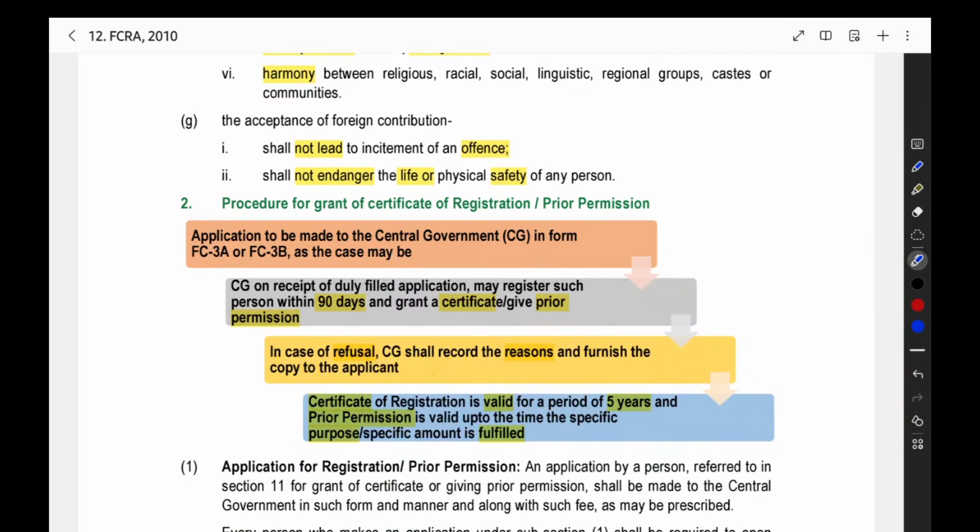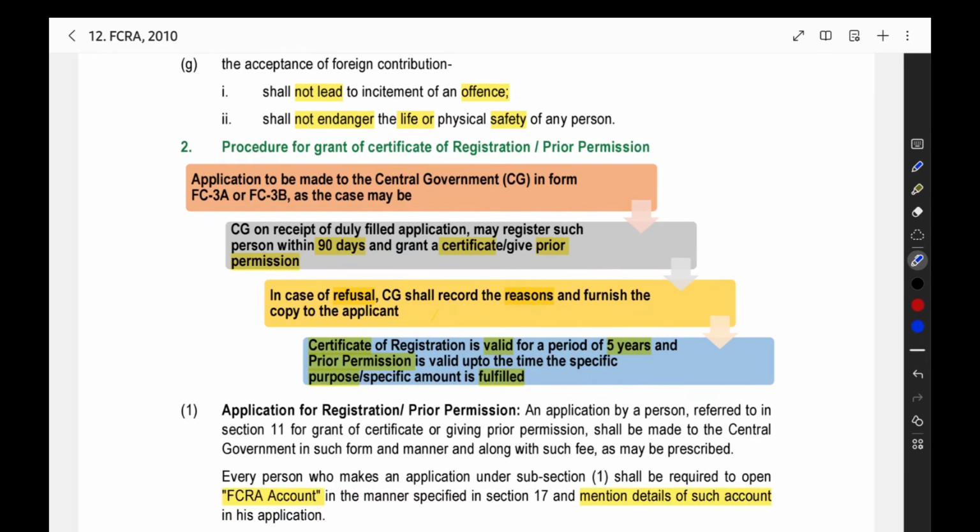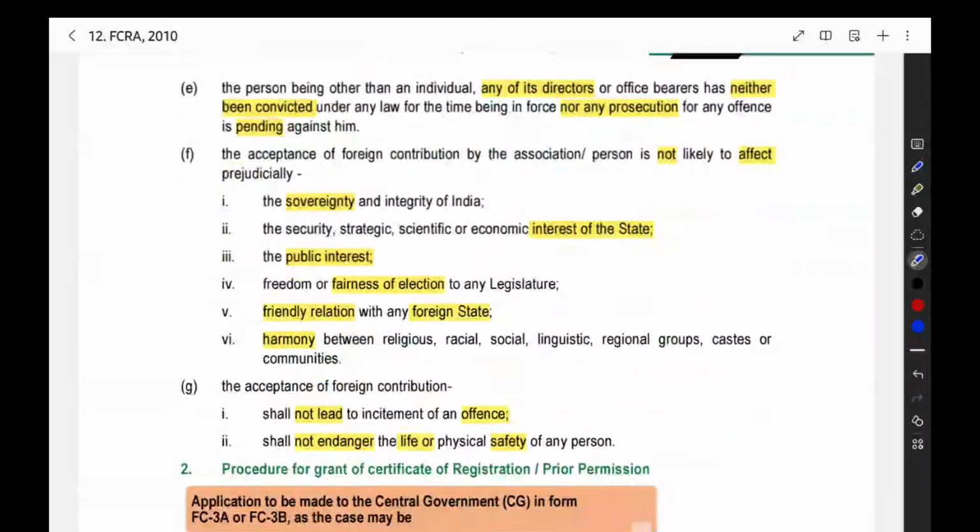Then you should not receive the foreign contribution to commit an offense. For doing criminal activities, you should not receive the foreign contribution. It is not allowed. You should not endanger the life or physical safety of any person. If you are receiving the foreign contribution for committing a murder, that is not allowed. So these are all the conditions you should satisfy.